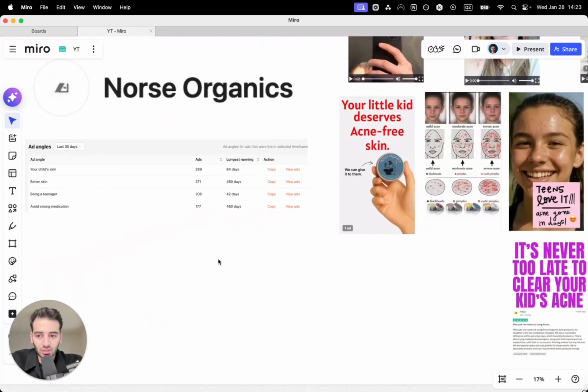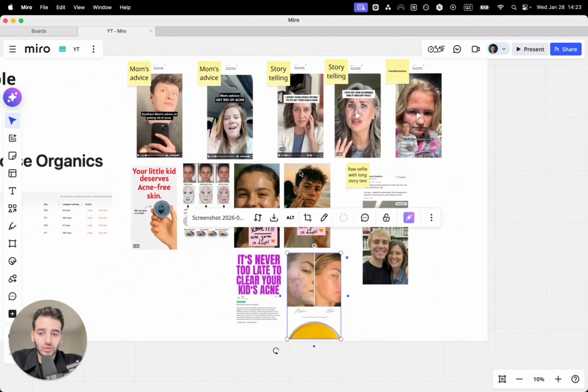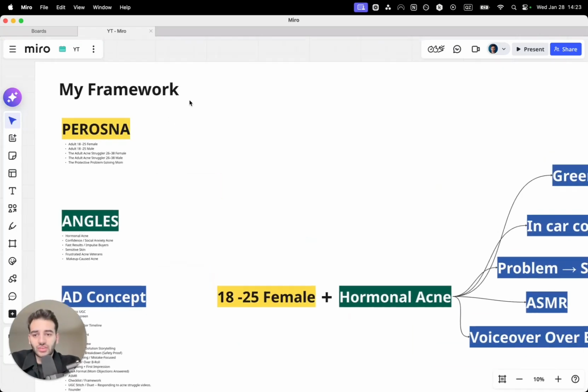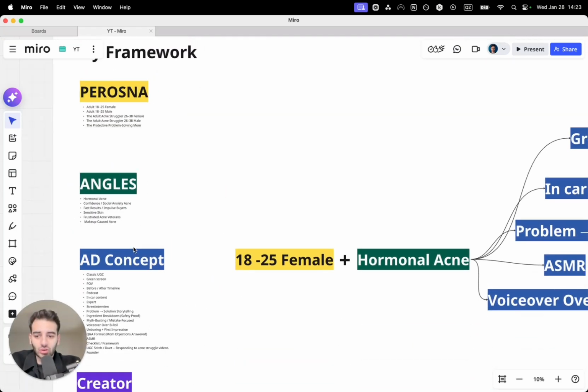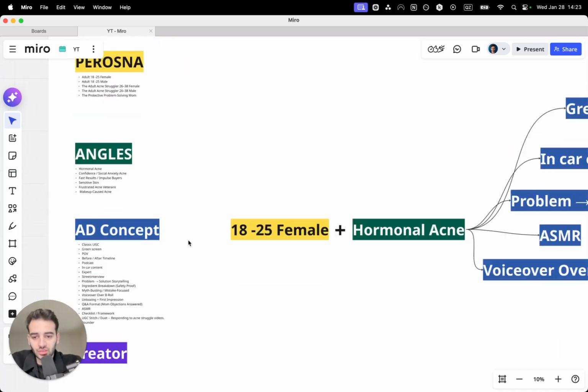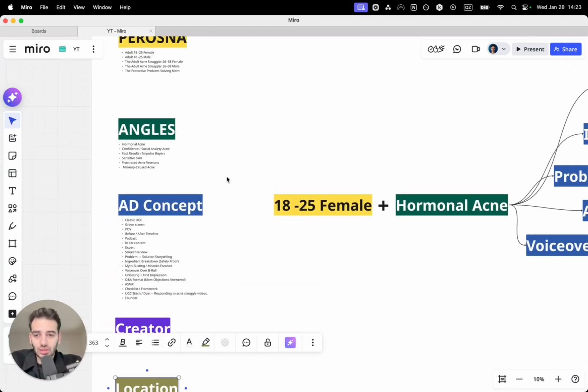You can see they're running tons of ads, and they're able to do that because they focus on creative diversity. So using a similar framework to what I'm using right now, which is this one. I always have it like this: I have the persona, angles, ad concepts, creator, and location. The most important things are these 3: persona, angle, and concepts. So we're going to be covering them in this video, but just keep in mind that creator and location are also important, and you can include them in this framework.